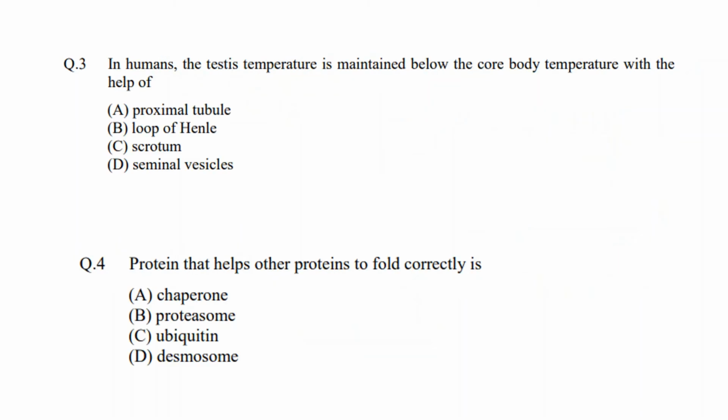Now, third question, in humans the testis temperature is maintained below the core body temperature with the help of proximal tubule, loop of Henle, scrotum or seminal vesicles. Okay. The correct answer would be scrotum. Why? Because spermatogenesis, okay, the formation of sperm, cannot occur at our body temperature.